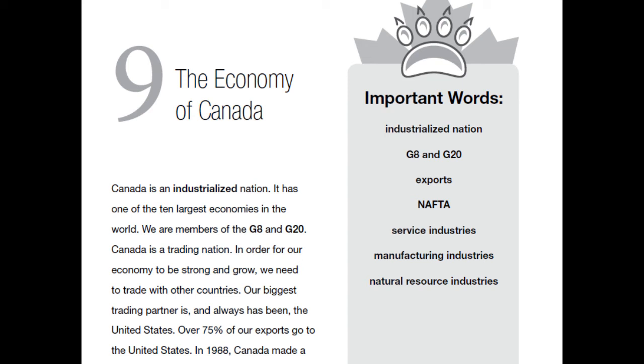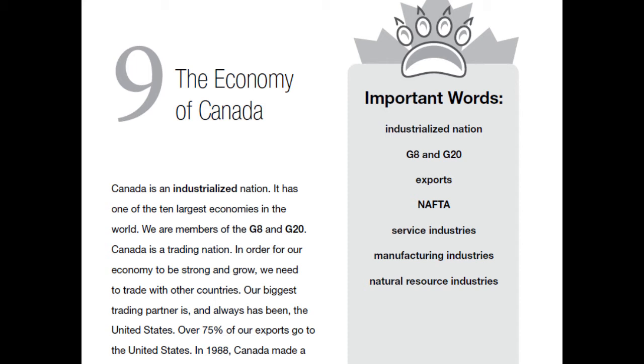Today we're going to read Know Canada, Chapter 9, The Economy of Canada. It's found on page 76 of your guide. The important words are industrialized nation. That means a nation that is well developed and has industries that people can work in.